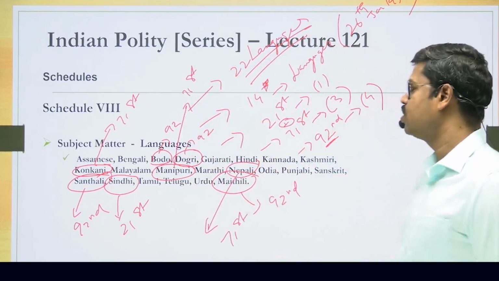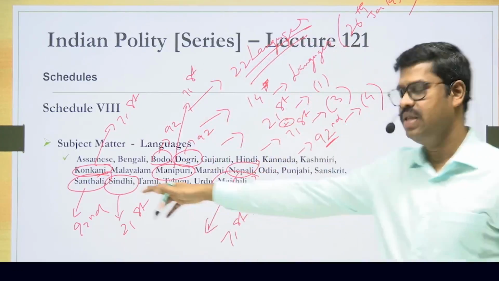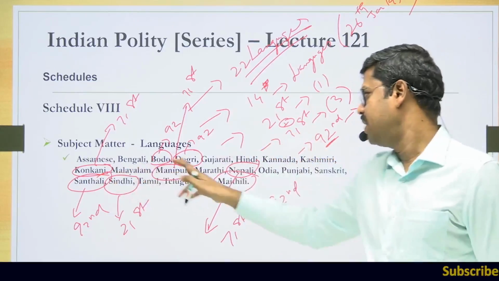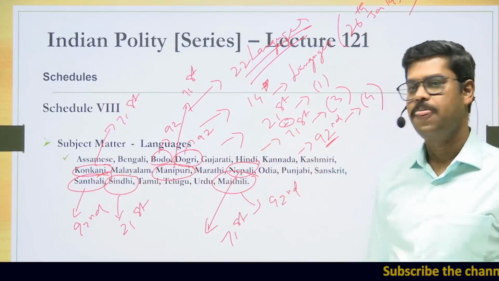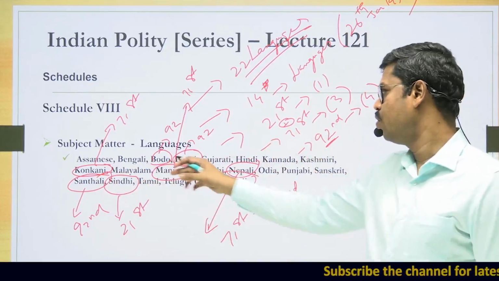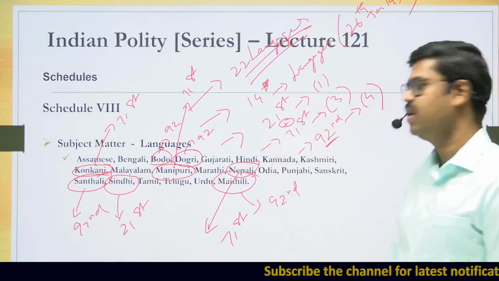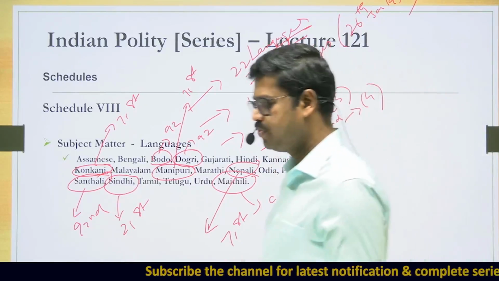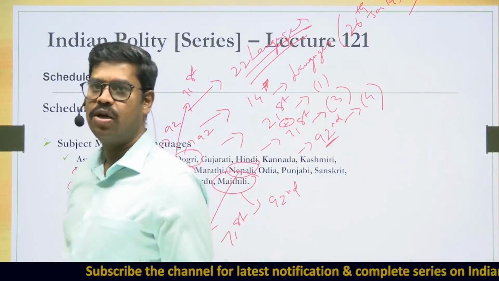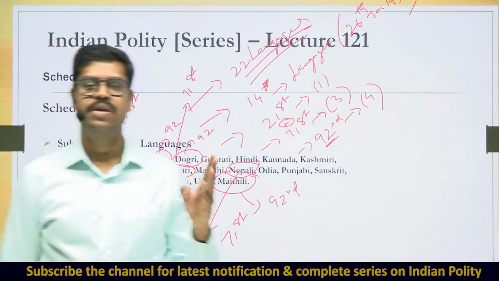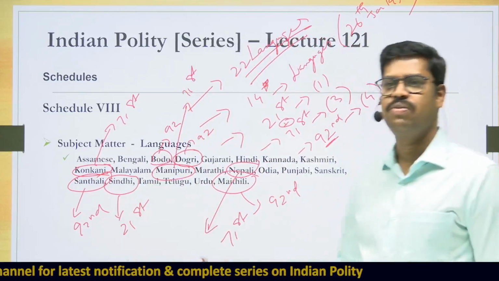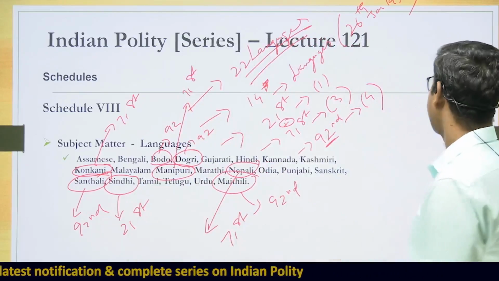So you can also make a note: 21st Amendment, Sindhi was added. 71st Amendment, Konkani, Manipuri and Nepali were added. And 92nd Amendment, Bodo, Dogri, Santhali and Maithili, all these languages were added. Sometimes it can be asked in the prelims examination: what are the amendments related to the 8th schedule of the Constitution? 3 amendments. And of course, what are the languages that were added? These are the languages that were added. So these are some of the things that you'll have to keep in your mind.